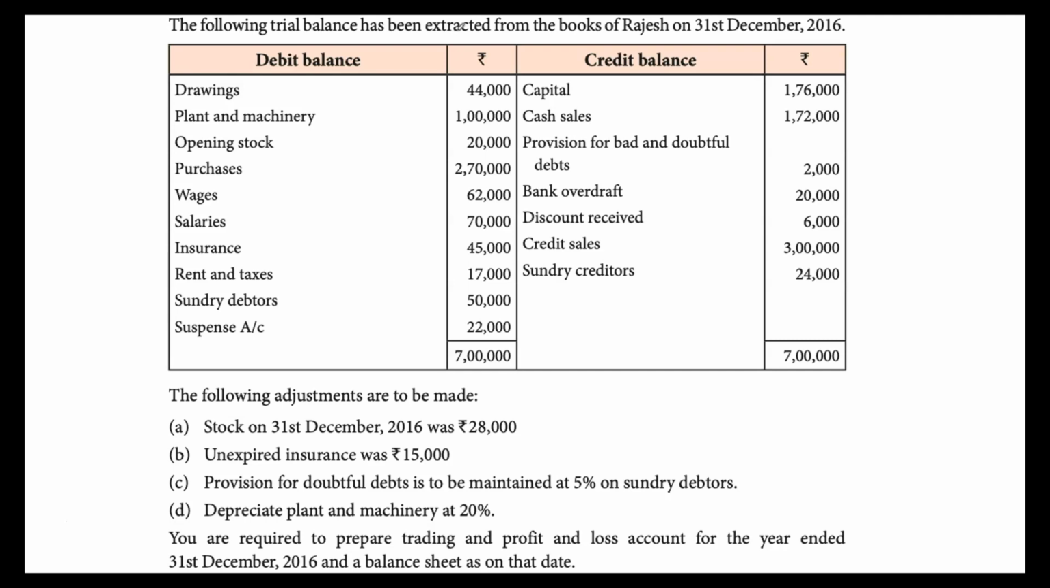The following trial balance has been extracted from the books of Rajesh, 31st December 2016. You are given various debit balance and credit balance items: drawings, plant and machinery, opening stock. Okay, we'll deal with this as we approach.